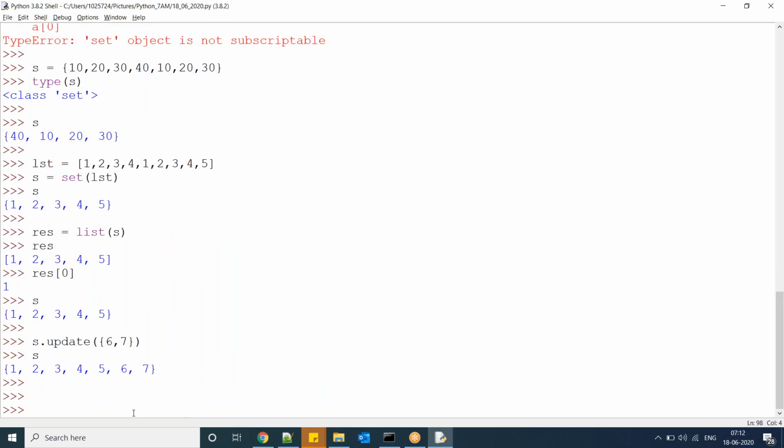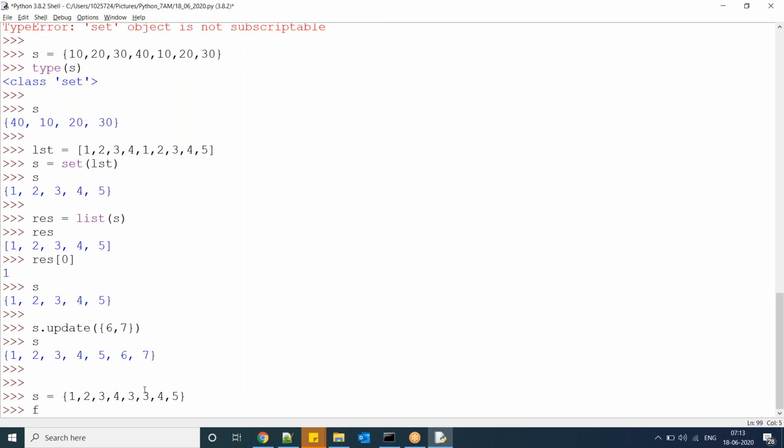Now observe here. S equal to set. Now fs equal to frozen set of s.